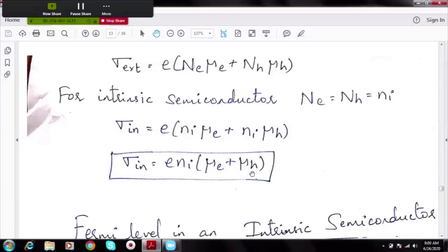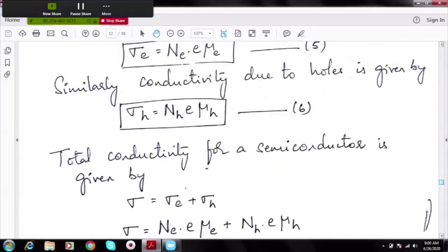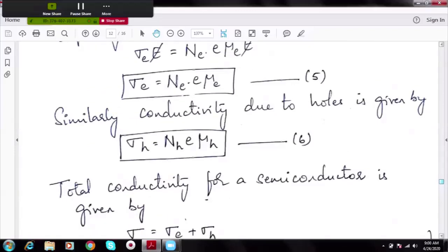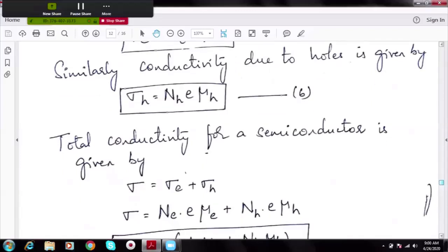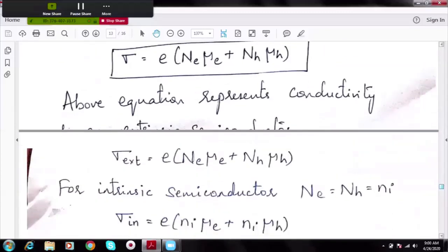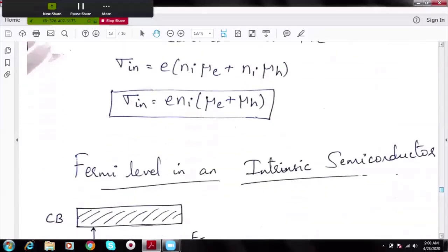So in this derivation, first we derived the expression for conductivity in a semiconductor due to electrons only, assuming there are only electrons. Similarly, applying the same concept for holes, I get the expression for conductivity for holes, and then substituted for total conductivity in a semiconductor as the addition of conductivity due to electrons and holes, and generalized it for an intrinsic semiconductor.